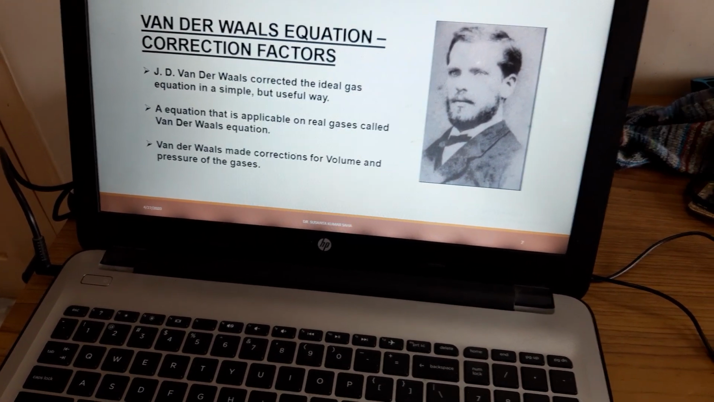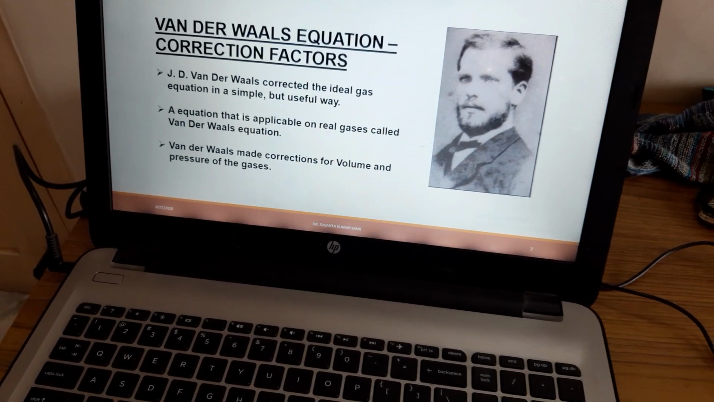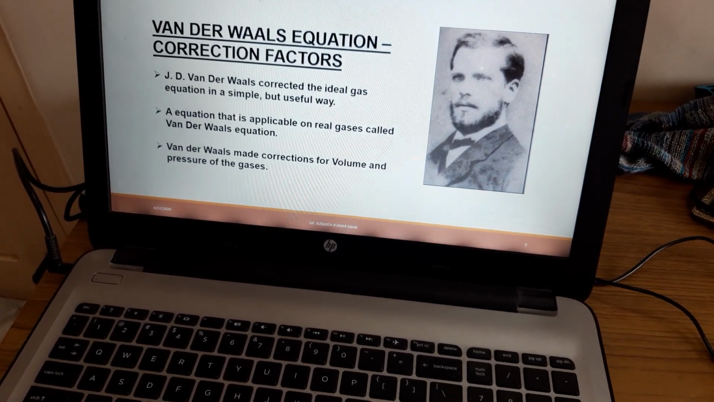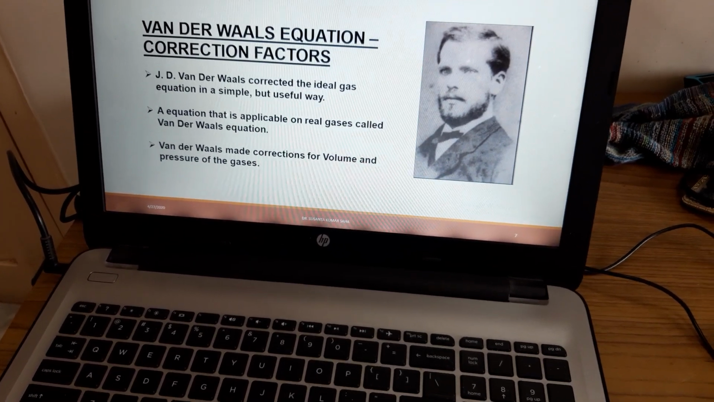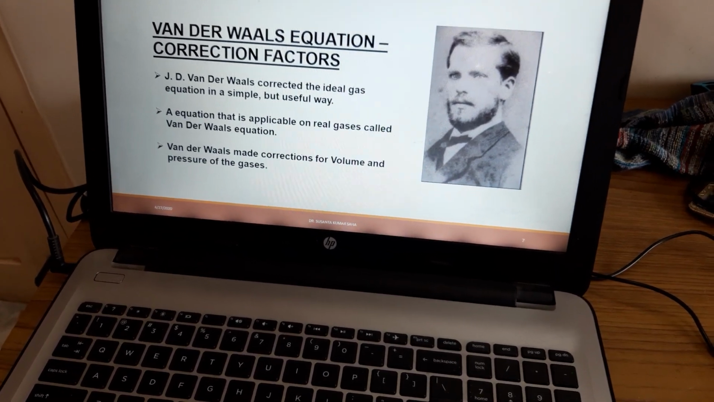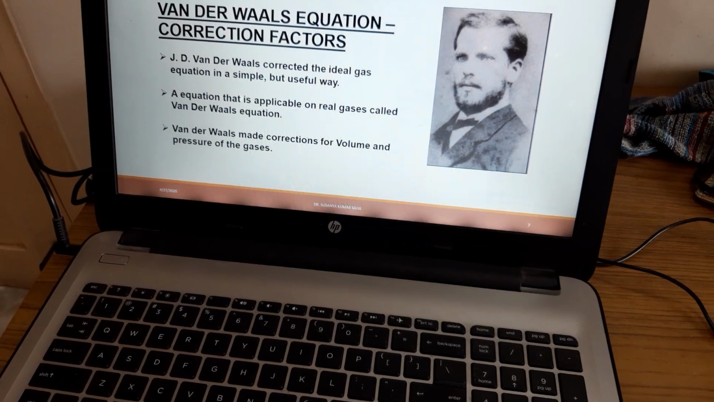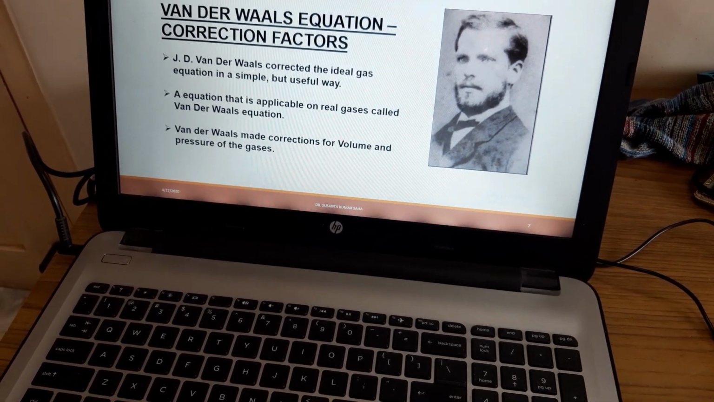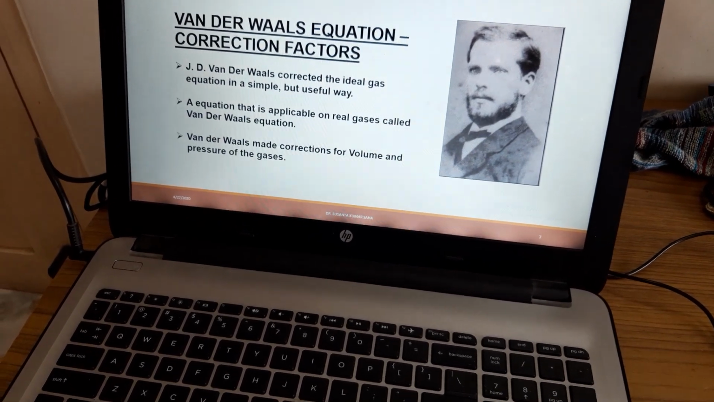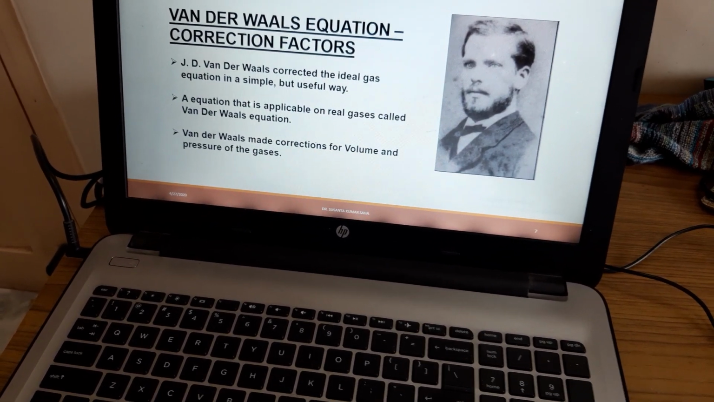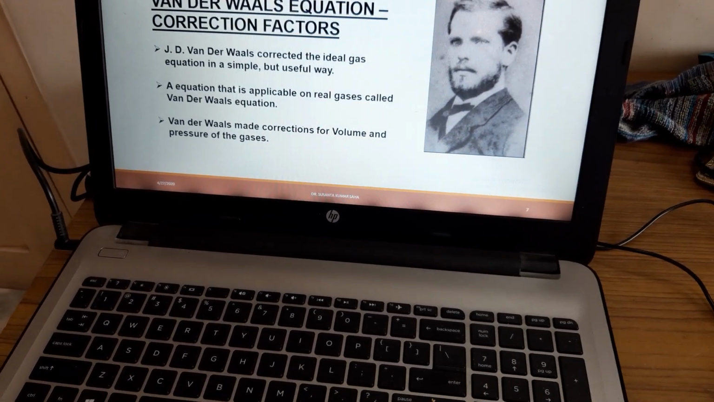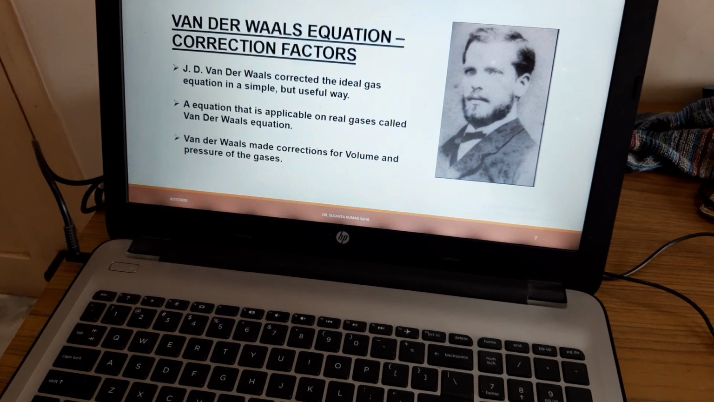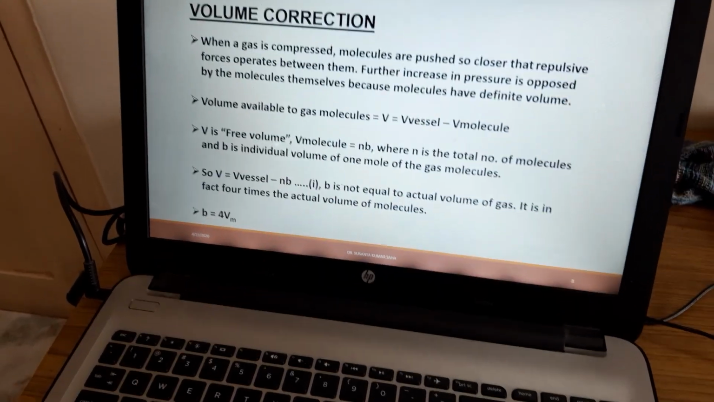Now, for real gases, Van der Waals gave one equation, which is called the Van der Waals equation, where we consider the correction factors for pressure and volume. J.D. Van der Waals corrected the ideal gas equation in a simple but useful way. An equation that is applicable to real gases is called the Van der Waals equation. Van der Waals made corrections for volume and pressure of the gases.